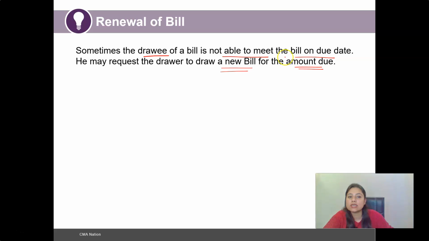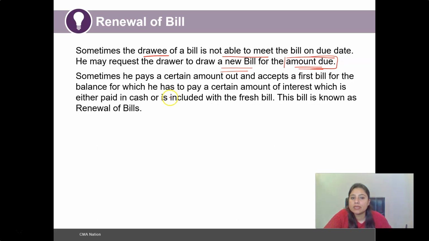This amount could be the full amount that the drawee was supposed to pay on the due date, or it could be a part payment, that is, the drawee might make some payment on the due date of that bill of exchange and ask to generate a new bill with the remaining amount which is due to the drawer. So in that case, sometimes he pays, so that is what we were referring to here.